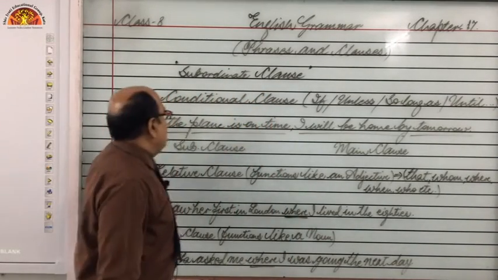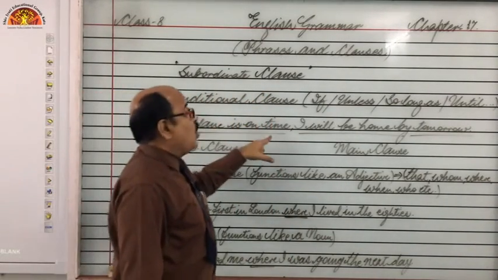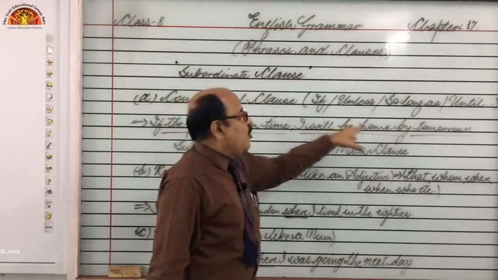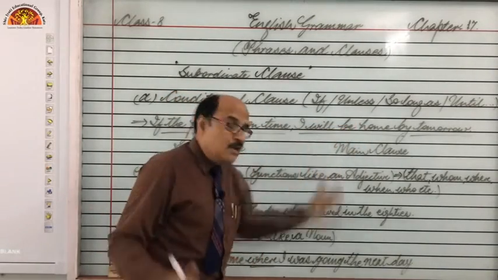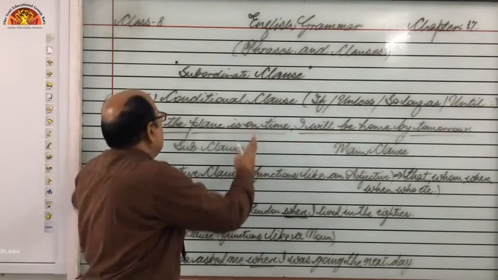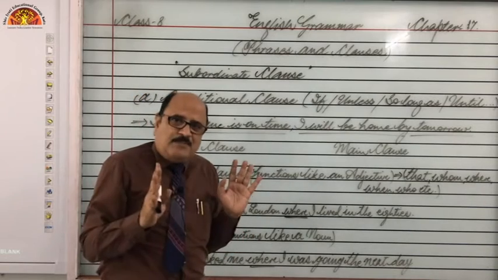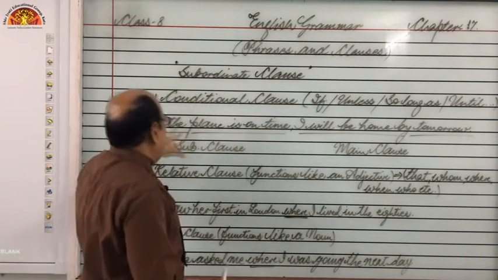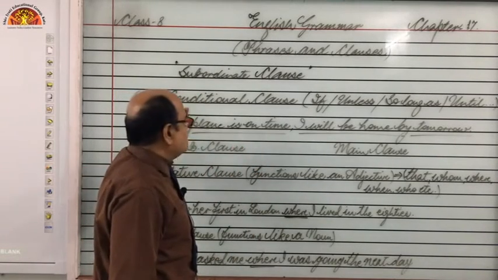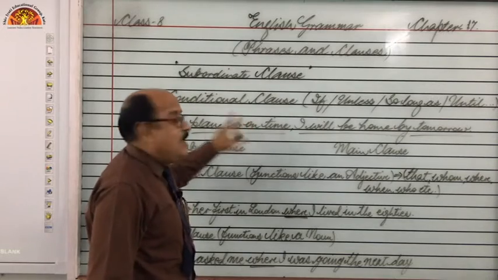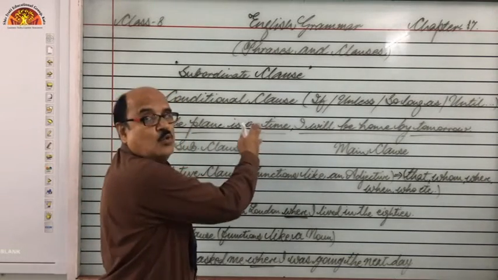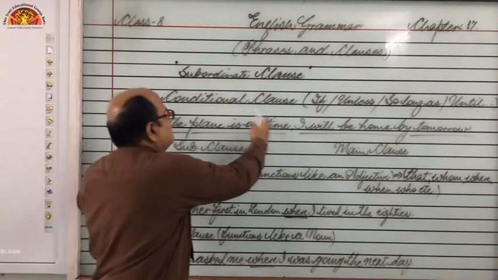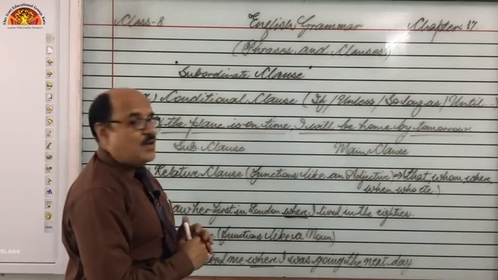For example, if the plane is on time, I will be home by tomorrow, right? So if I say if the plane is on time, is it complete? No, but it has got subject, it has got predicate, is on time, but it does not complete its own sense. So we can say this is a conditional clause.